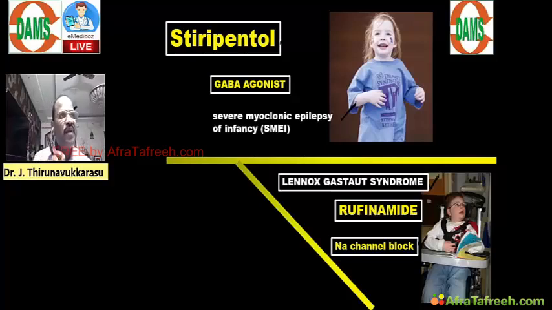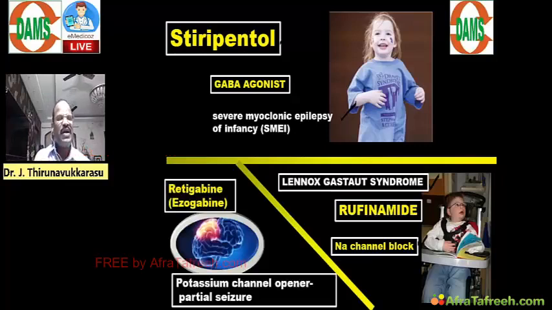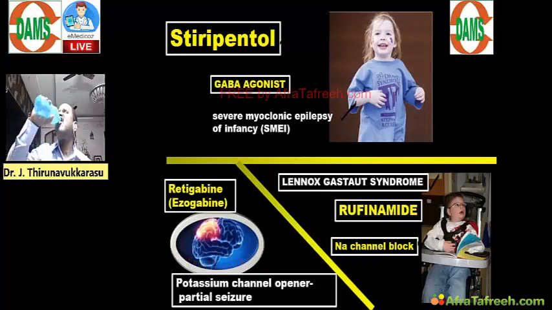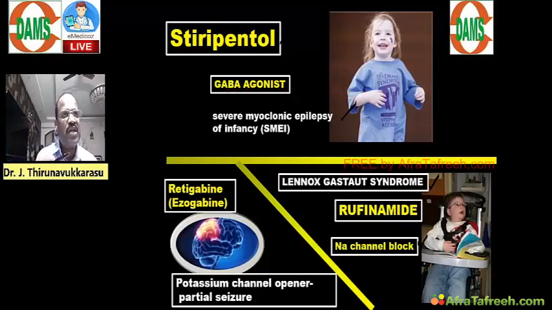And a very important latest point you should know, we have one drug called retigabine. Retigabine is a newer anti-epileptic drug, a potassium opener, also called ezogabine.